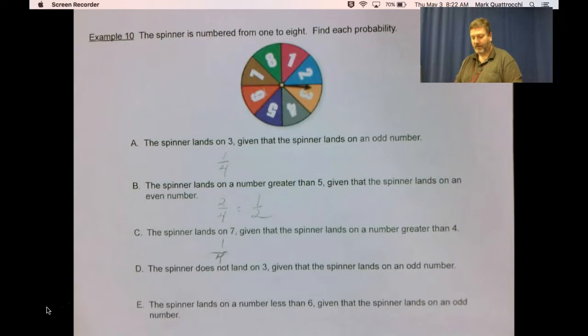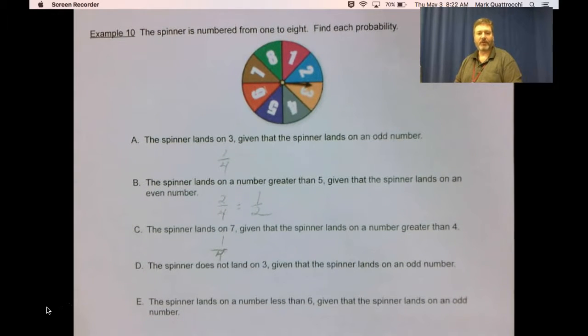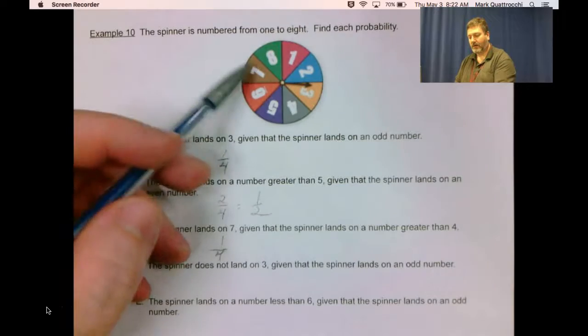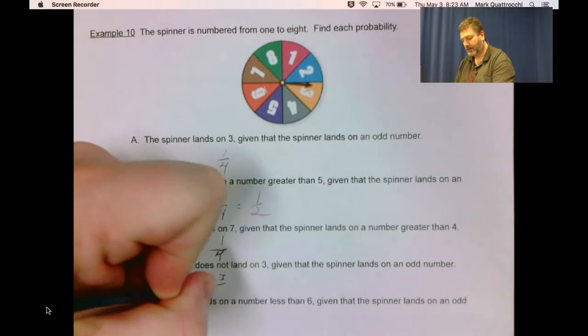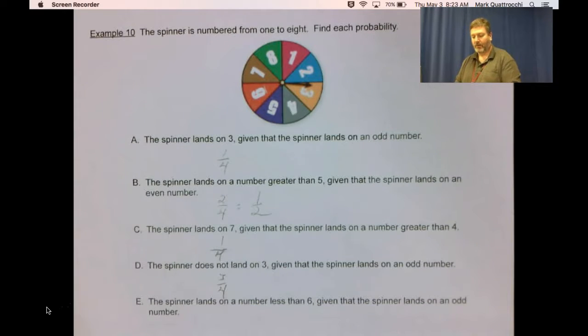So 1/4. The spinner does not land on a 3, given that the spinner lands on an odd number. So there are 4 odd numbers. 3 of them are not 3, so 3/4, or the complement of part A.